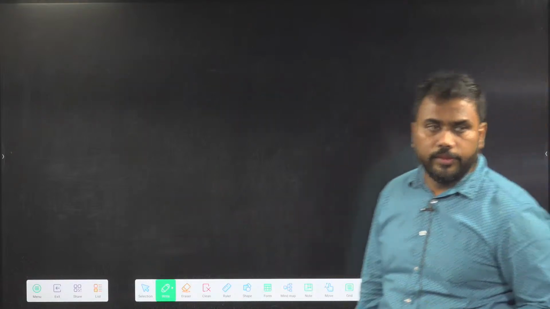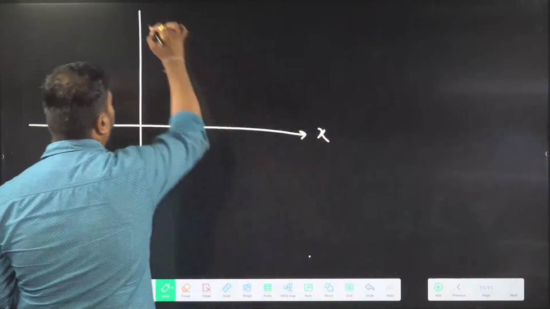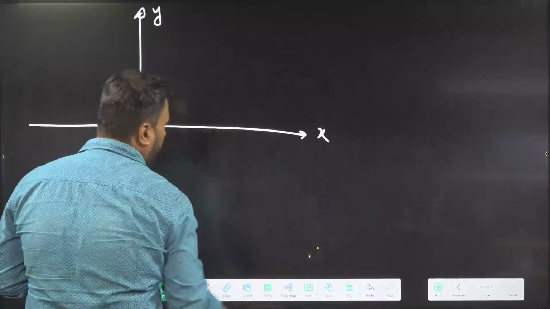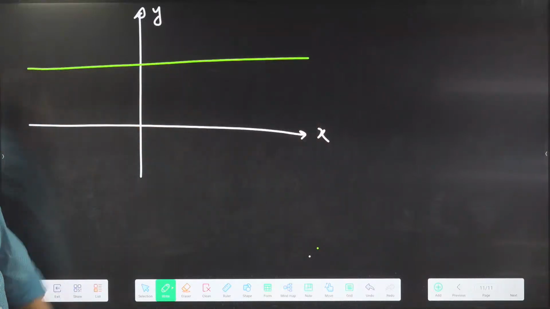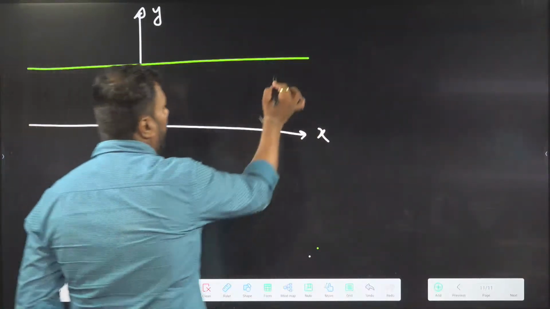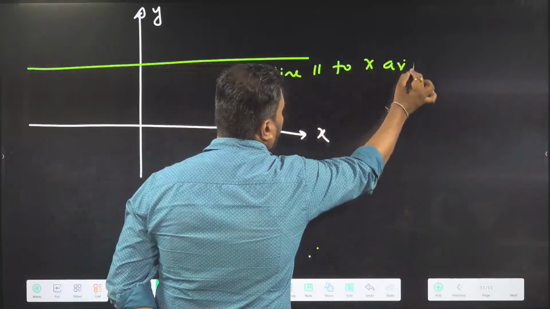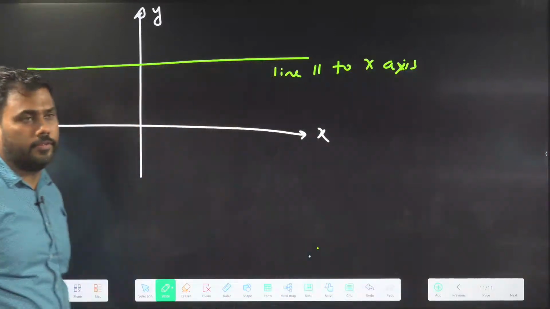Next, some special cases. Sometimes they give us a line parallel to the x or y axis. See, this line is exactly parallel to the x axis.